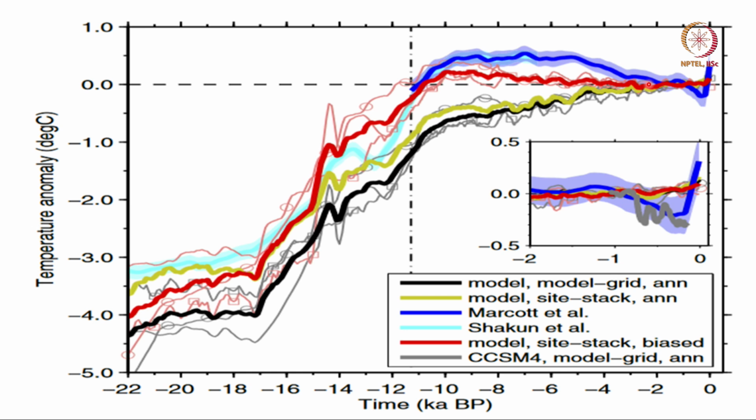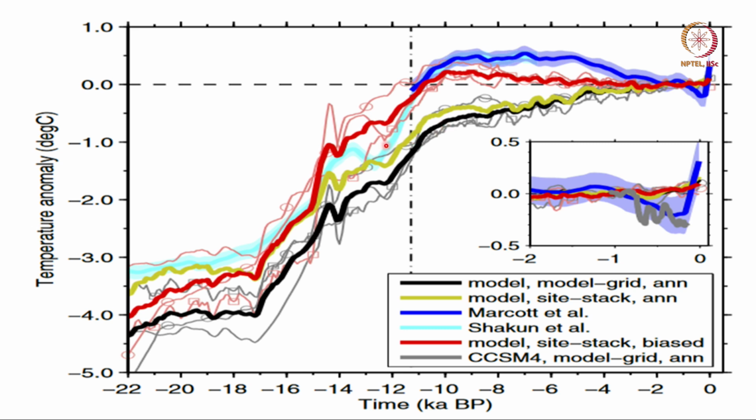Now, this black line is being compared with the blue line, the light blue and the dark blue, which are proxy data obtained from ice cores and ocean cores. Okay. Now, notice that the two do not agree.